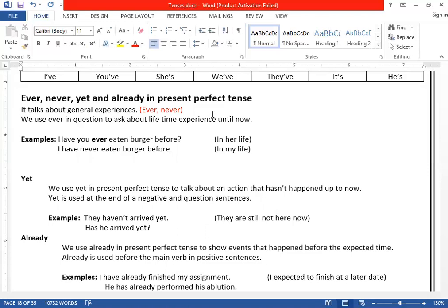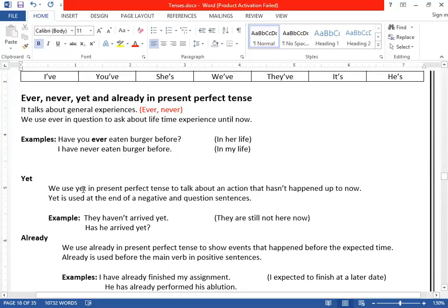So you can say, yes, I have met Imran Khan twice. Again, I have met Imran Khan twice. So in this case, we use present perfect tense, and you will use ever. You can say, no, I have never. If you want to talk about 0% of your experiences you want to share, you will use never. I've never met Imran Khan. I've never met Imran Khan in my life. Clear? So this would be used in this case.